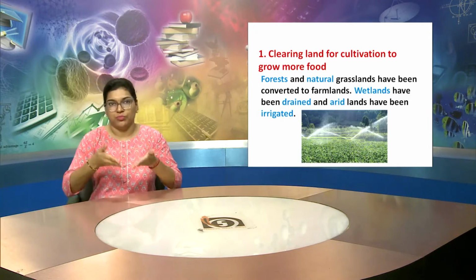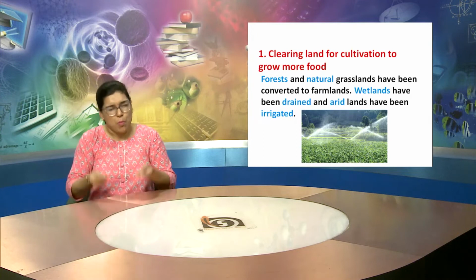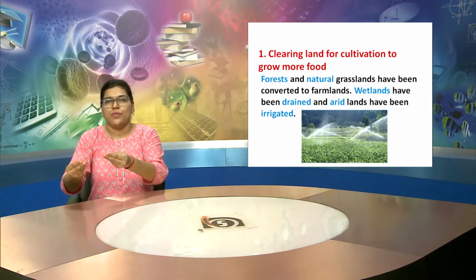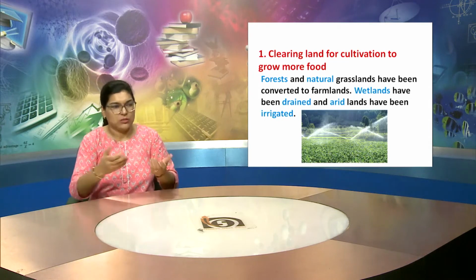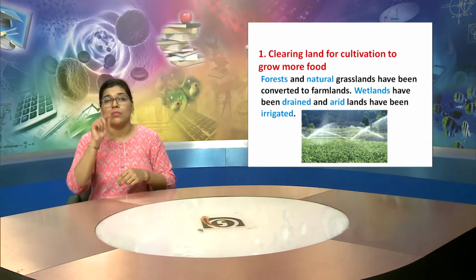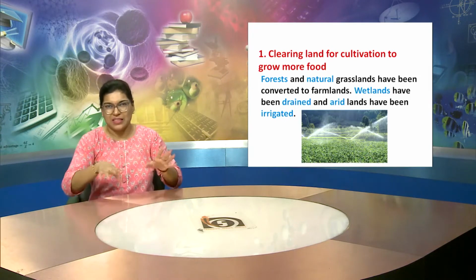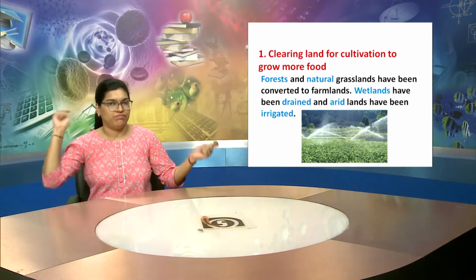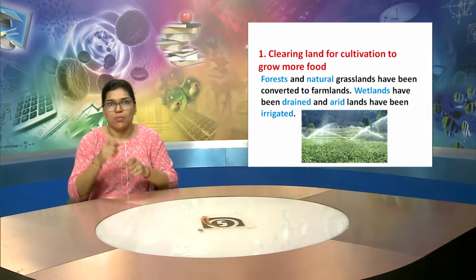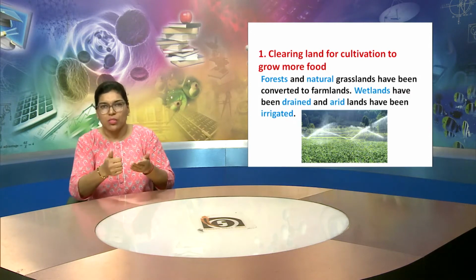There are points 1 to 7, all about the same topic. The first point explains clearing land for cultivation to grow more food. So forests and natural grasslands have been converted to farmlands, some wetlands have been drained and arid lands have been irrigated,